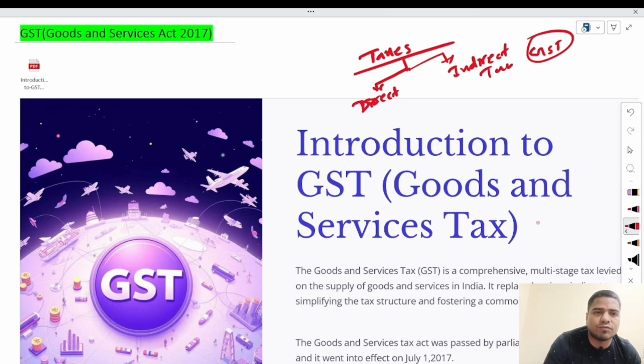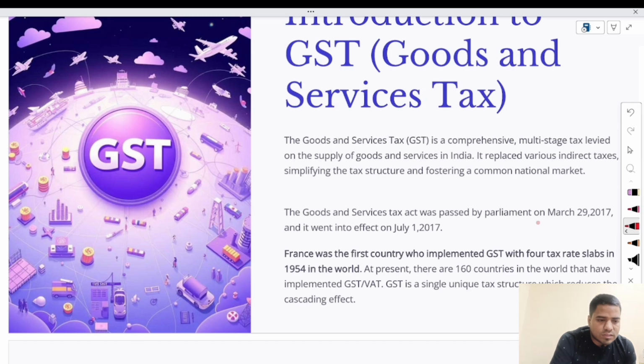Before the implementation of GST in India, there were several types of taxes and several stages of tax collection by the government. But after the implementation of GST, the government has wound up these various taxes. But still in India, there are a few products on which the government is charging the previous tax rate, not GST, just like petrol, diesel, LPG, all these things. Now come to the GST implementation and other things.